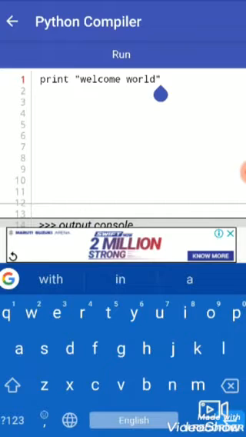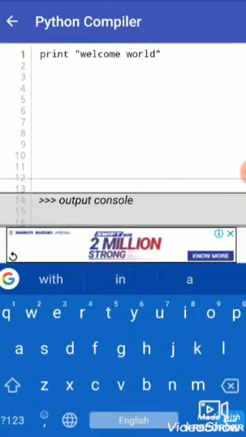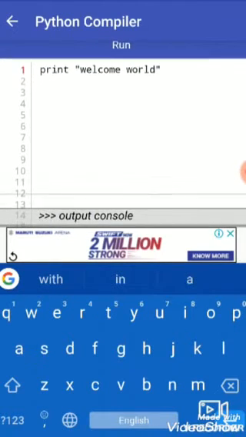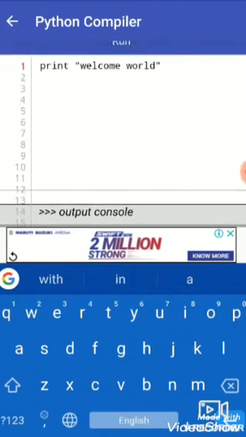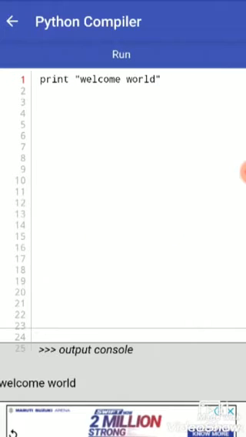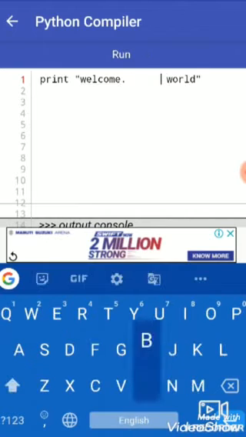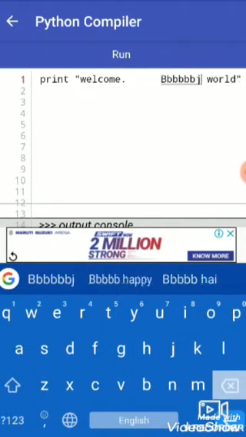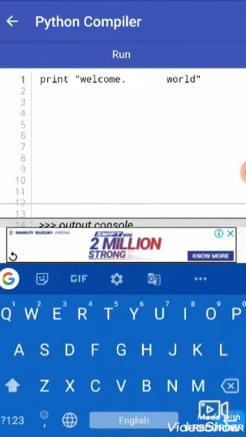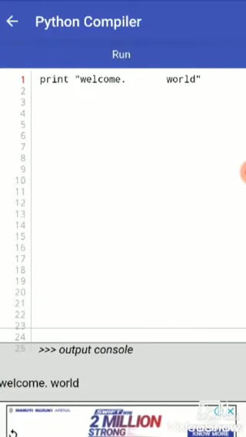So here you can see print welcome world. When we run this program, we get the output welcome world. If we change something here and create more spaces, when we run this program, it still gives us welcome world, so lots of spaces are not necessary.